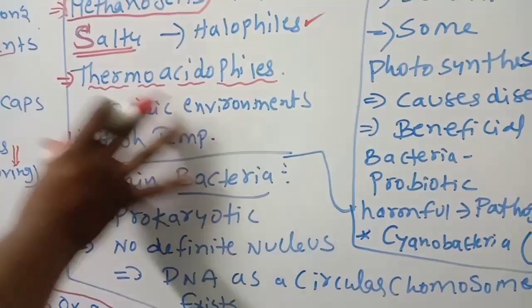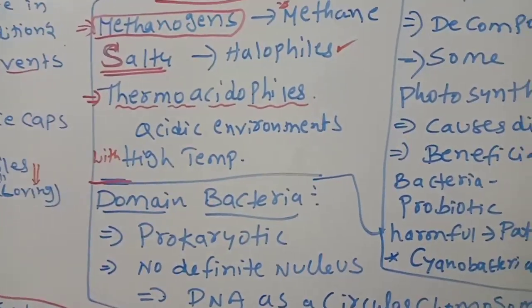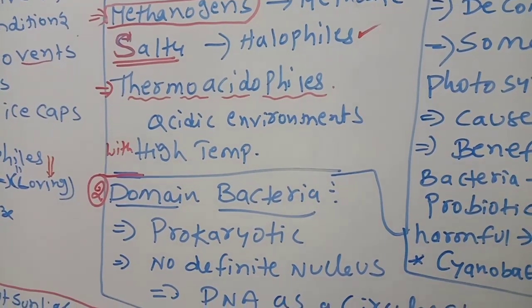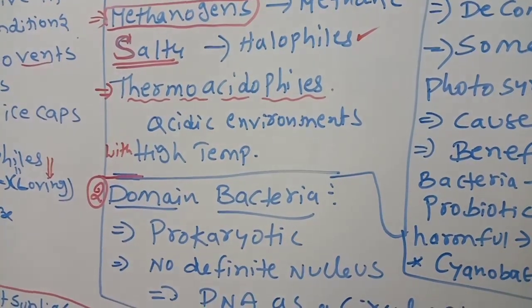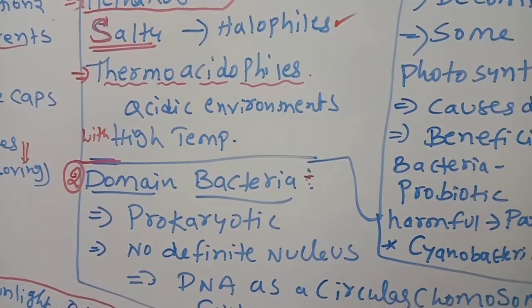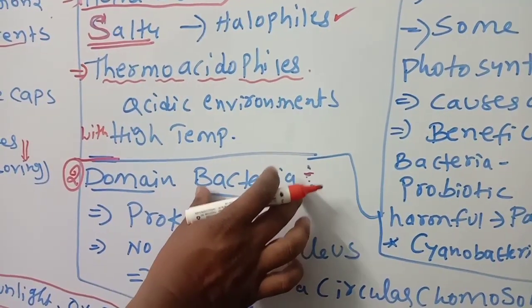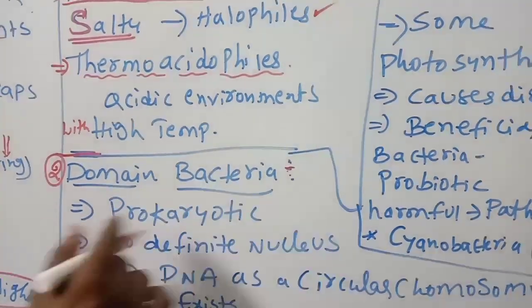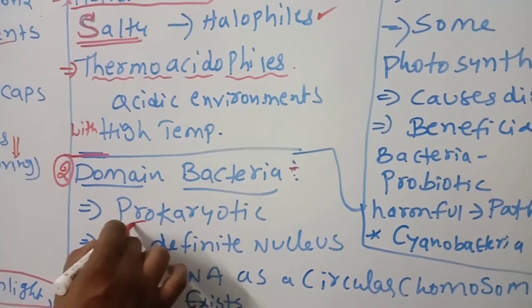Next one, domain bacteria. So these all are the characters of archaea. What is the second domain? The second domain is prokaryotic bacteria. Simply you can say the second domain is bacteria. Bacteria you are studying from childhood onwards, but we have to give a little clarity. Bacteria are prokaryotes. In the name itself, the answer is there.